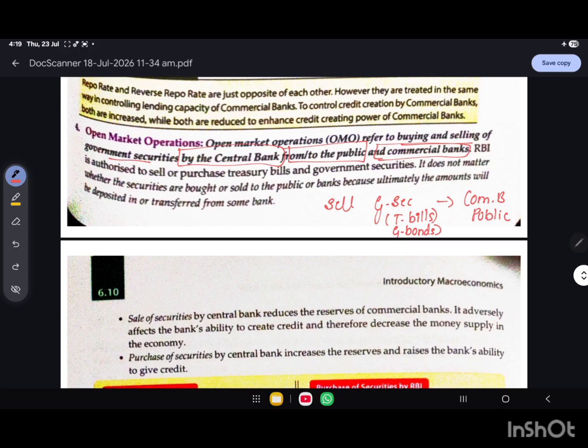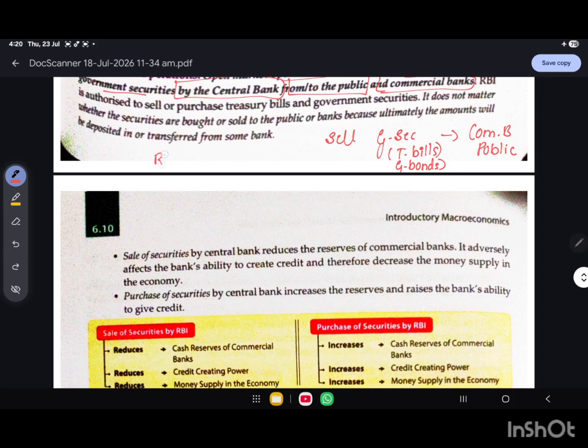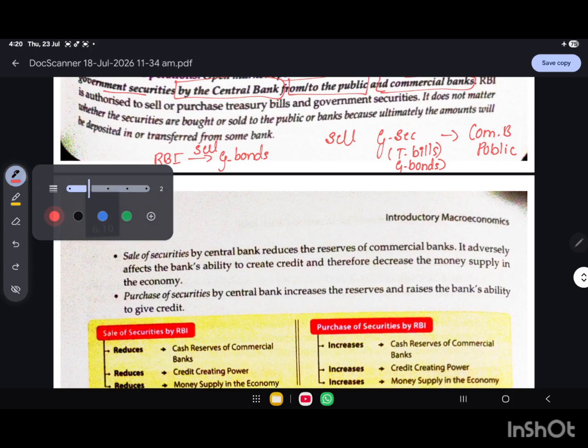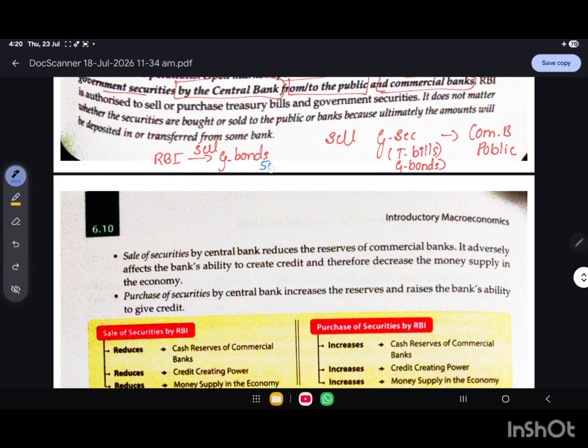Now to buy these securities, commercial banks pay money to the RBI. As a result, what happens? Money goes from the banks to the RBI, banks will have less cash available, and the banks' cash reserves decrease. Let me give one example here. Suppose the RBI sells government bonds worth 5000 crores.